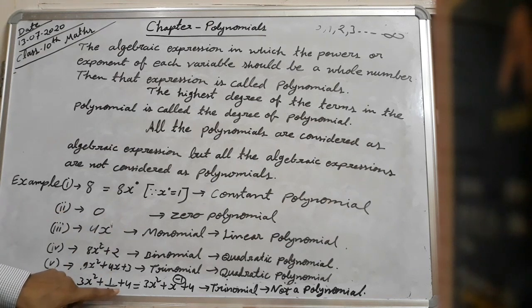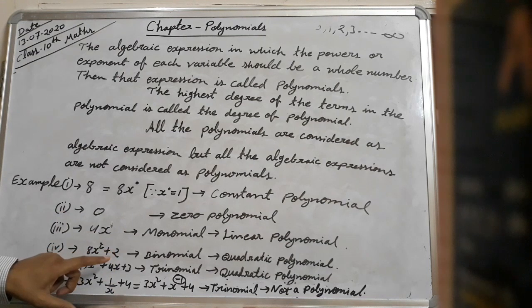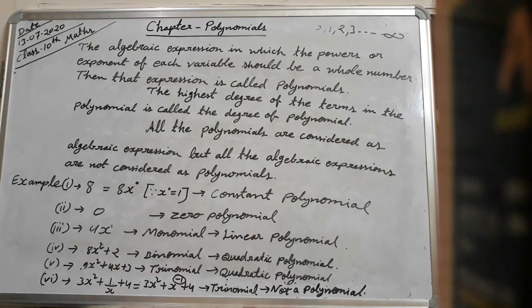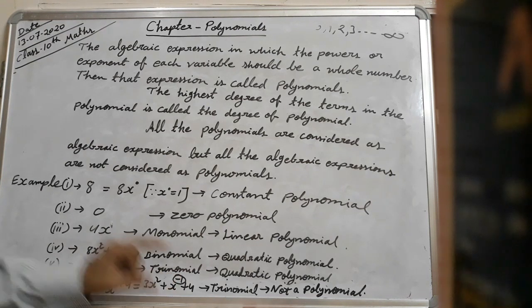Here x to the power 1 in the denominator will go to the numerator as x to the power minus 1.